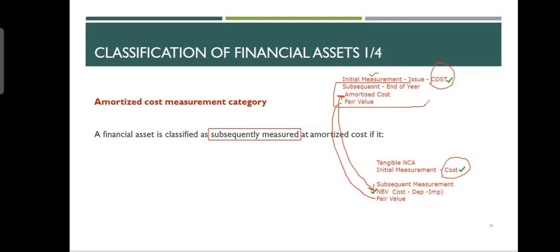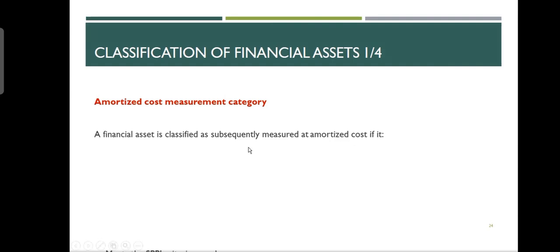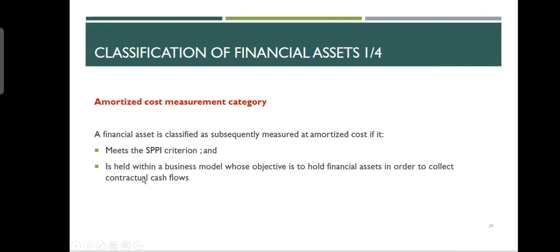When we were doing land, buildings, plant and machinery, we always thought about this. This one was no problem. And here, again, when we do subsequent measurement, this is the issue. What do we do? So we say the amortized cost category: a financial asset is classified as subsequently measured at amortized cost. You can only put a financial asset in the amortized cost category if it meets the SPPI criteria and if it is held within a business model whose objective is to hold financial assets in order to collect the contractual cash flows. Hold financial assets, which means until maturity. You want to keep until maturity.